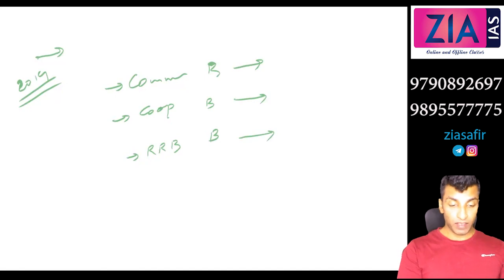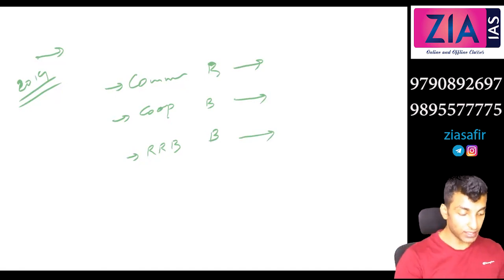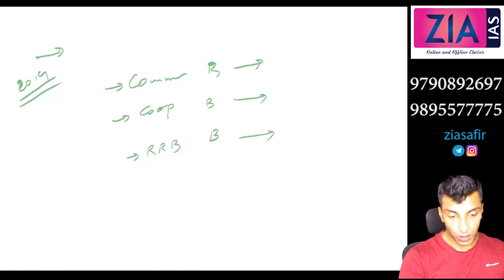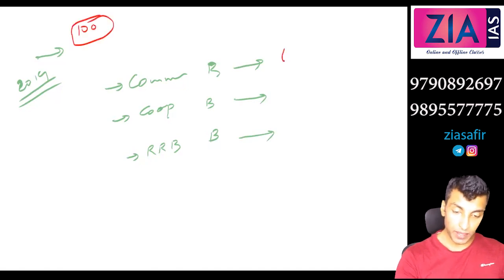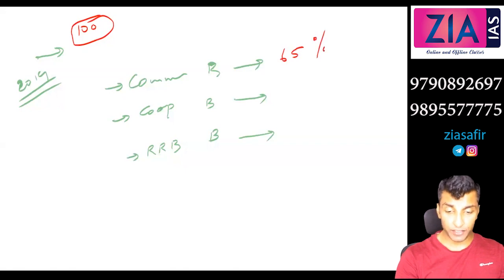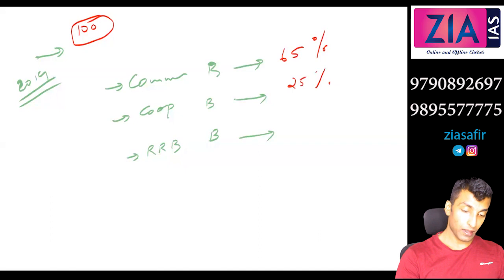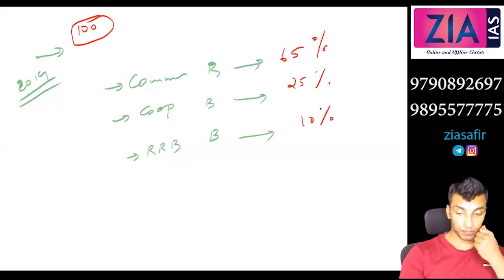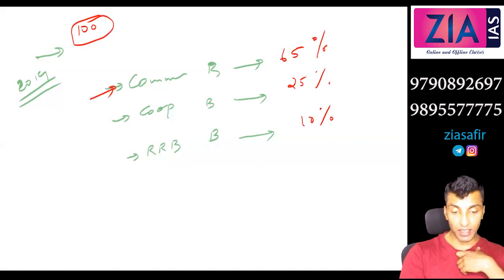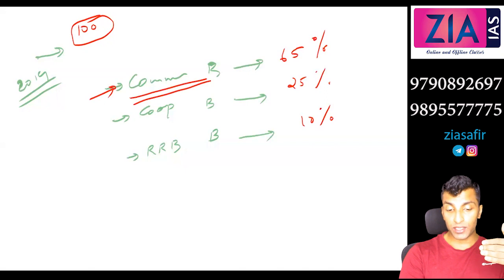See here, when we talk about the share in agriculture credit, out of 100 rupees which is given, 65% is by commercial banks, 25% by cooperative banks, and 10% by RRBs. So who has the maximum share? Commercial banks. Why? It is not because they want to lend to agriculture.